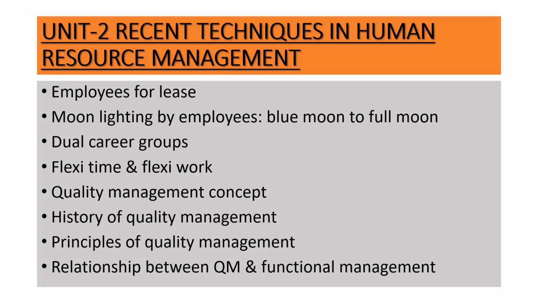Both of them are working for some or the other organization. Both are occupied at any place. So that becomes a dual career group. So, what are the benefits of a dual career group and what are its implications that we will have to study?